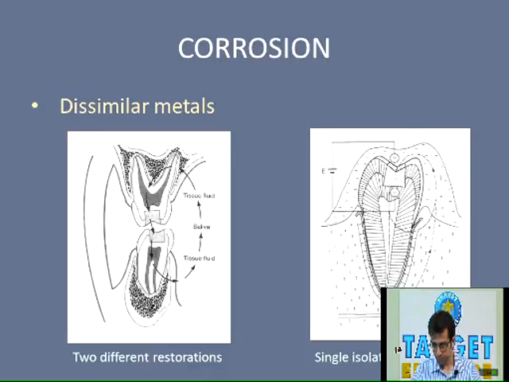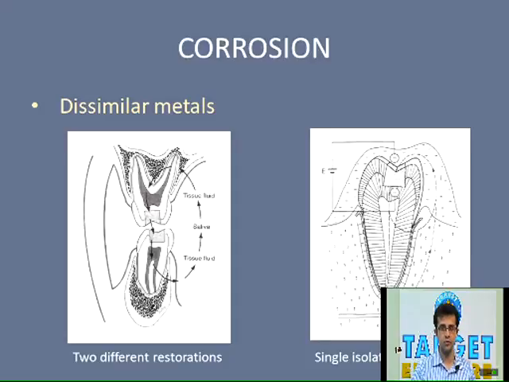Now starting with galvanic corrosion. What are the causes of galvanic corrosion? Broadly, it can be divided into two main causes: dissimilar metals and heterogeneous surface composition. Now these are the causes. We'll see this particular diagram.